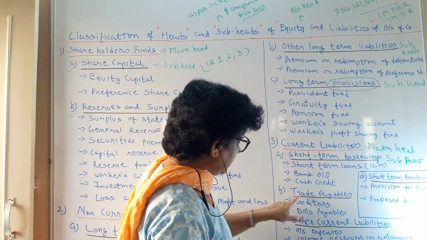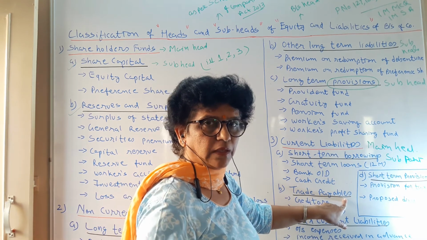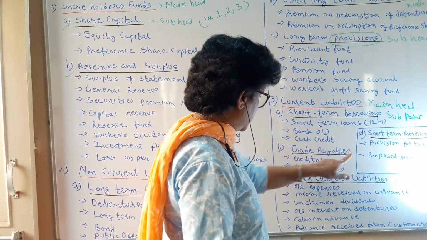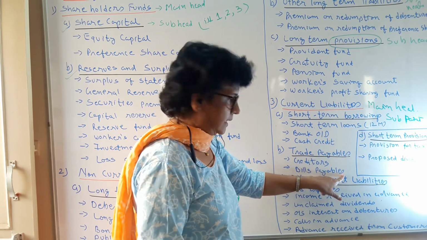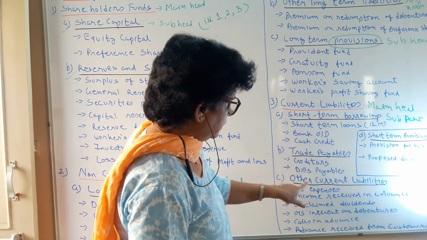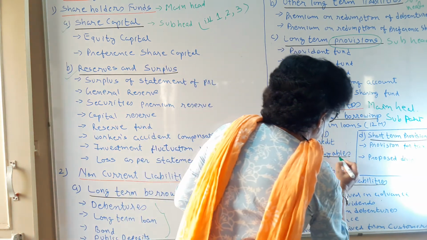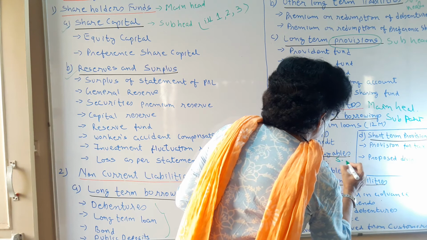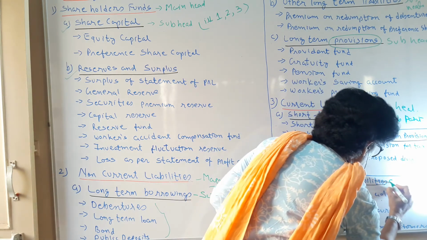The next point is trade payables, the amount which you have to pay to your creditors. So trade payables, creditors are there, bills payable are there. The third, you have other current liability. So all these will come as a subhead.